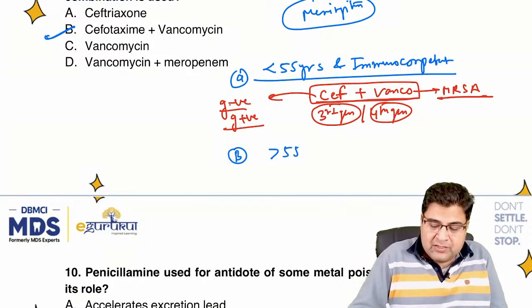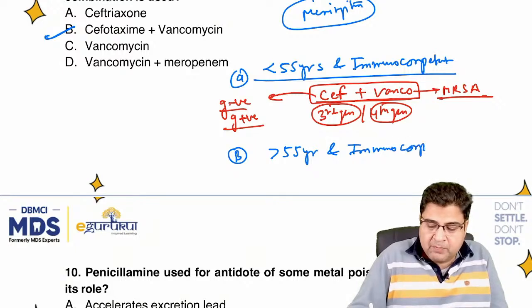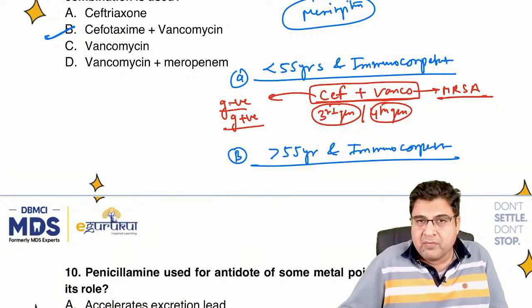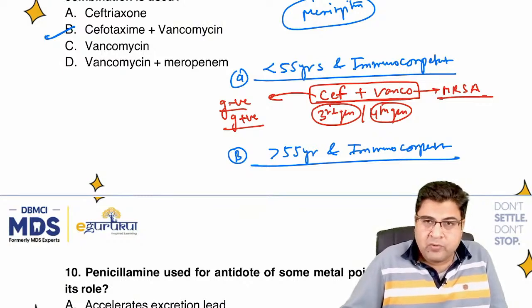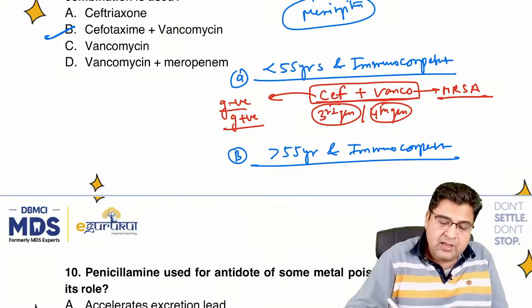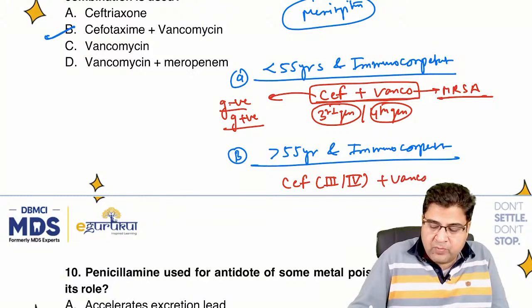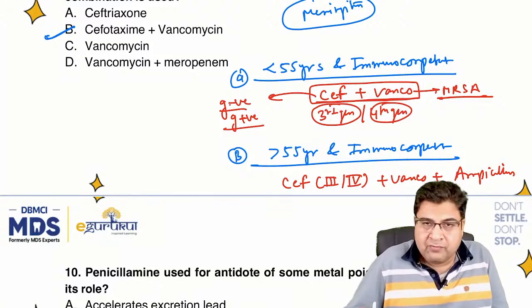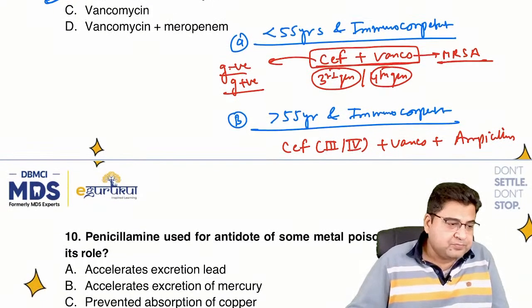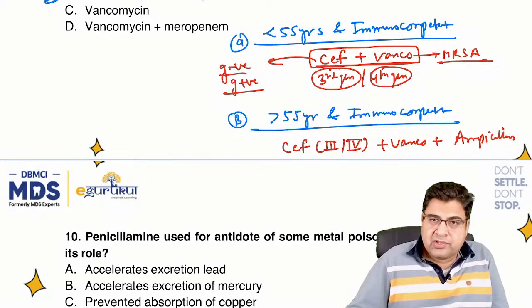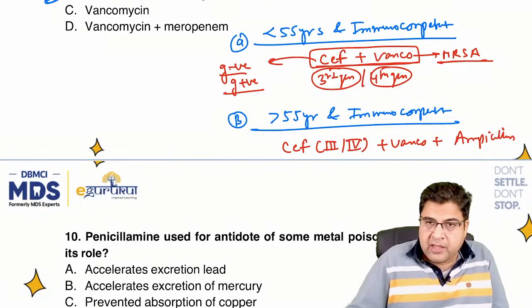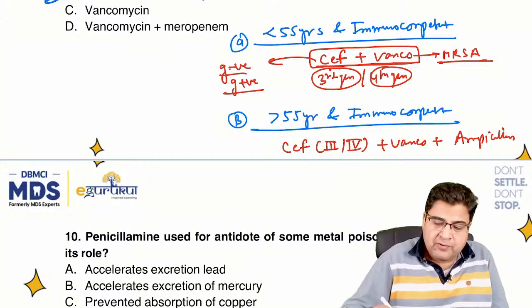But if the patient is more than 55 years and again immunocompetent, here you will also cover listeria, because the risk of listeria infection is increased. You will use the same generation 3 or 4 cephalosporin along with vancomycin, but here you will add ampicillin to cover the listeria.